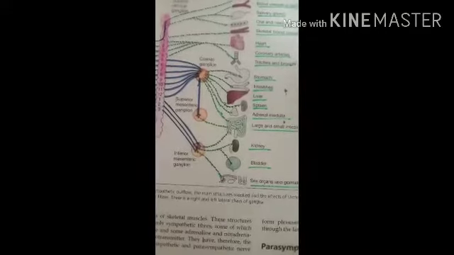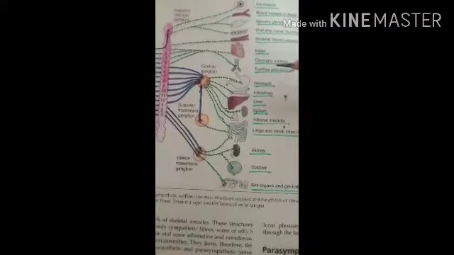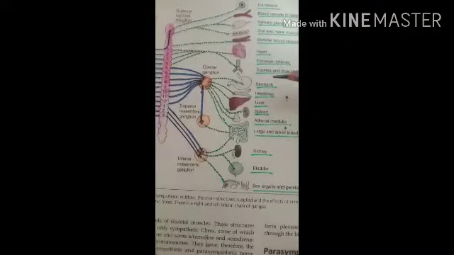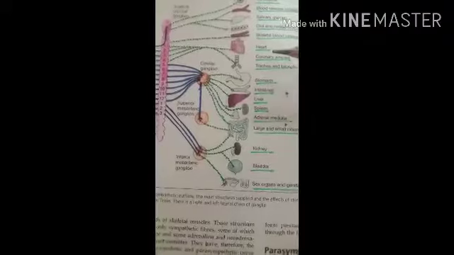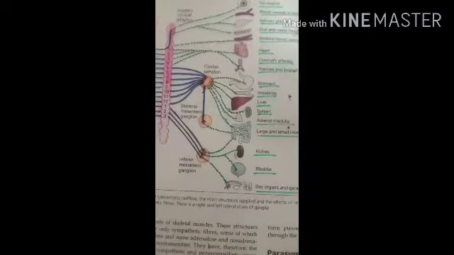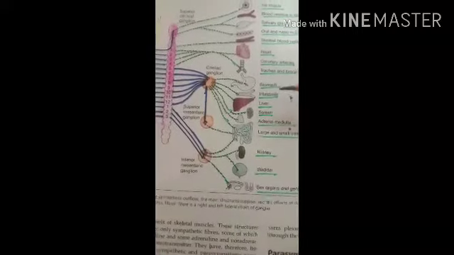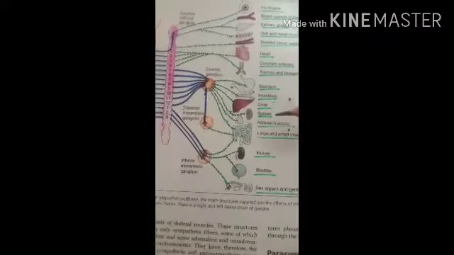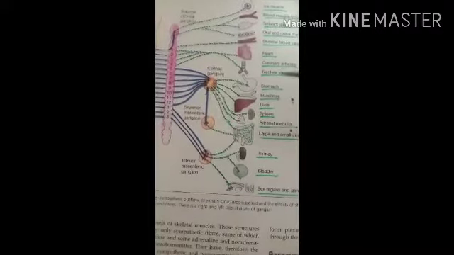In the case of the stomach, the peristalsis is reduced and the sphincters are closed. In the intestine, the peristalsis and tone decrease, with vasoconstriction. In the liver, glycogenolysis occurs, meaning the glucose conversion increases.